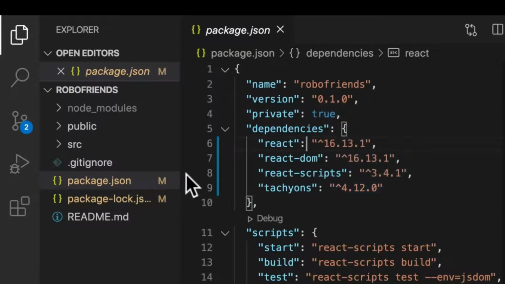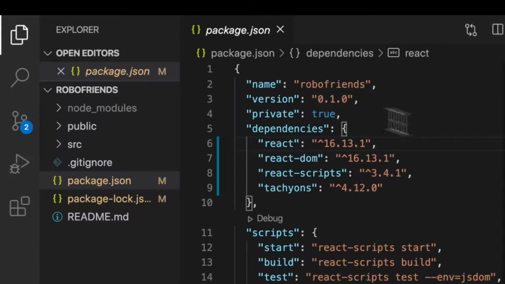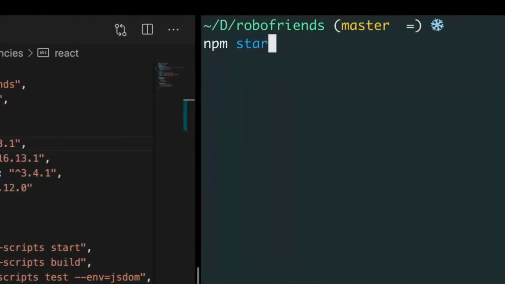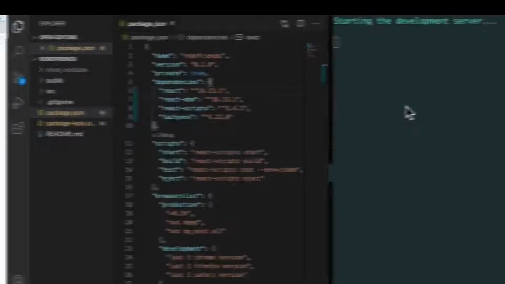Awesome. The very last thing before we move on to the next video and finally introduce you to hooks, because I've talked a lot about them and you still have no idea what they are, let's just do npm start to make sure that everything still works. We've updated our packages. We want to make sure that things are still working. So npm start, hopefully we get no errors.